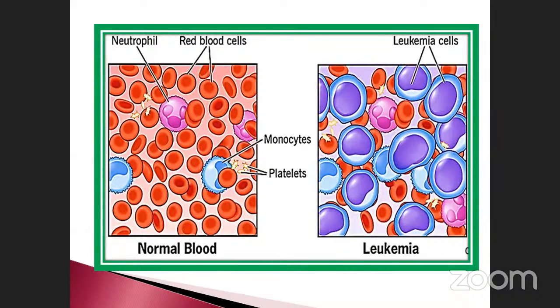So this is normal, and this one is leukemia. Compare how the normal cell is, and then the abnormal cell division of the leukemia cells. We cannot calculate them. Thousands and millions of cells are produced due to the mutations. That condition is called leukemia, otherwise called blood cancer.